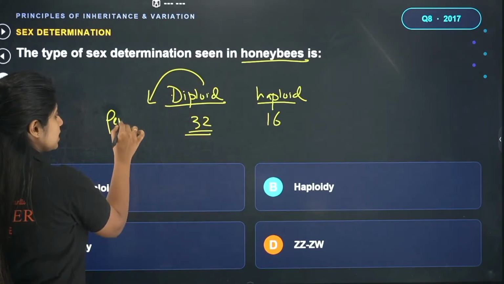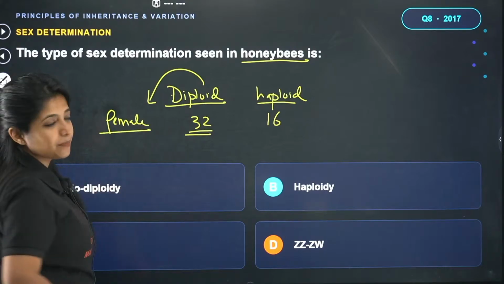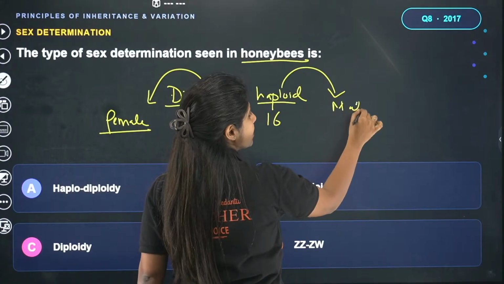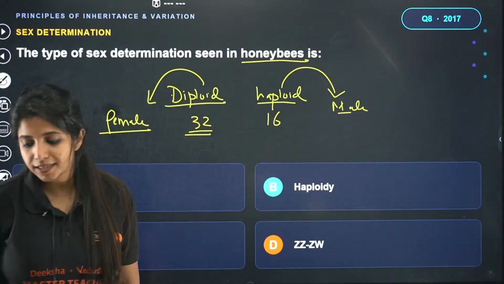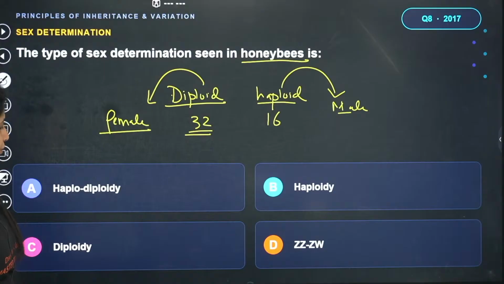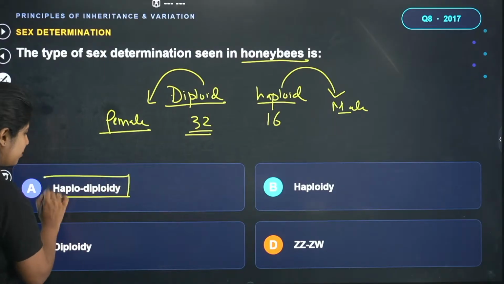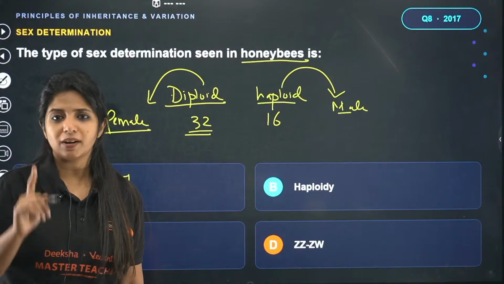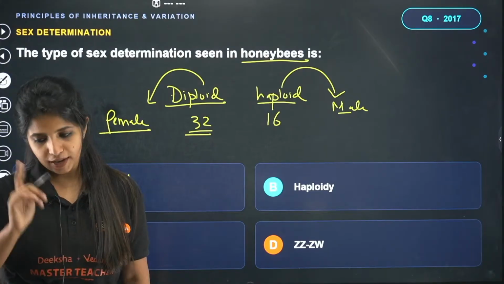If they receive two sets, they become female. If they have half of it, they become males. So this is known as haplodiploid sex determination. What do you call this? Haplodiploid sex determination. So the answer for this question is going to be haplodiploidy. Sania, the answer is going to be 1. But it's still fine. Kudos to you for trying.